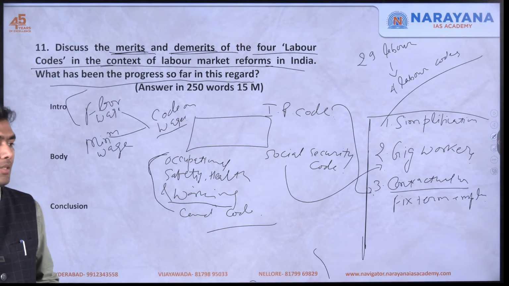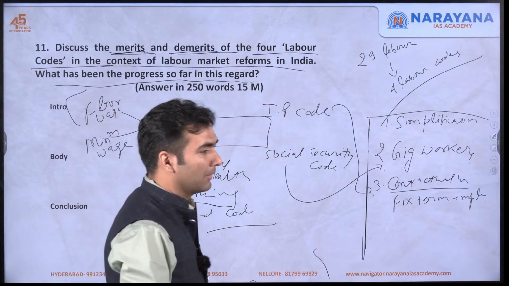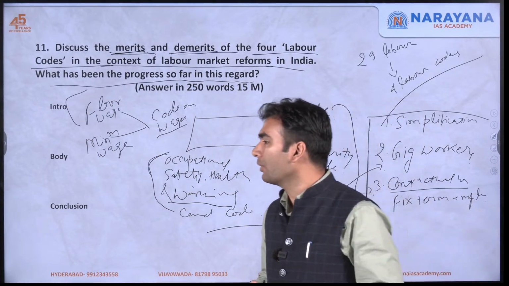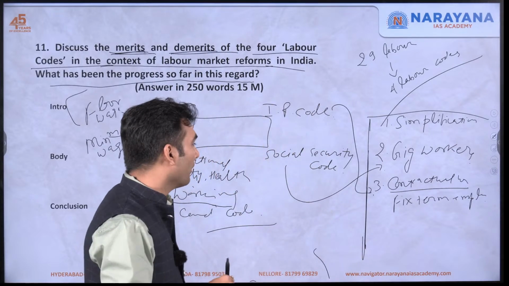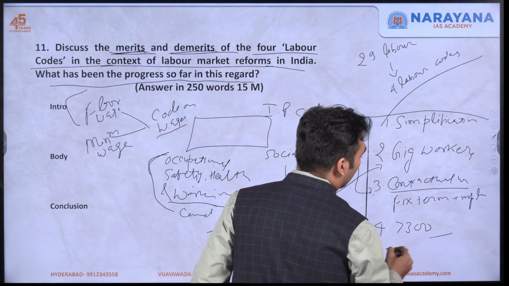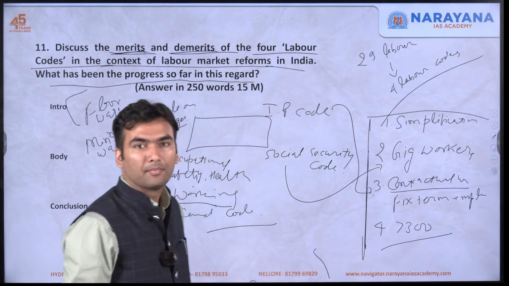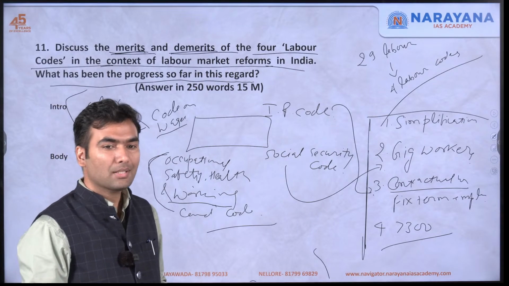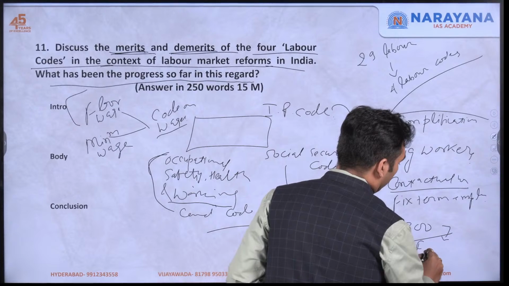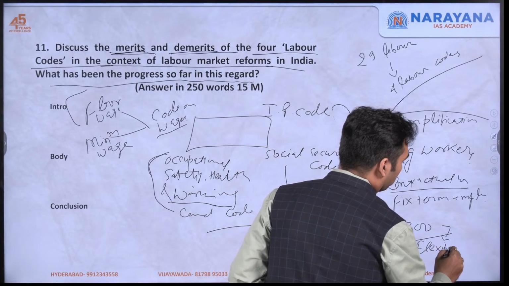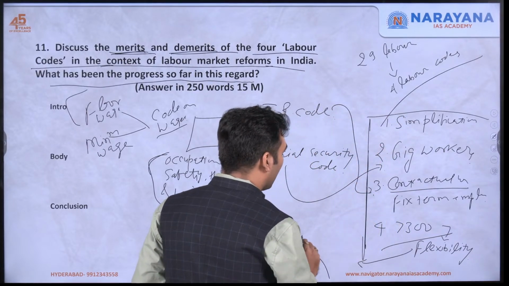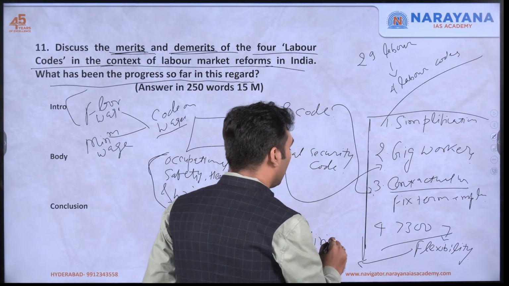This has also extended so that a lot of various labor laws would be applicable only on larger organizations which have an employee size of more than 300 employees. So this will allow more flexibility to MSMEs, and especially flexibility with respect to hiring and firing.